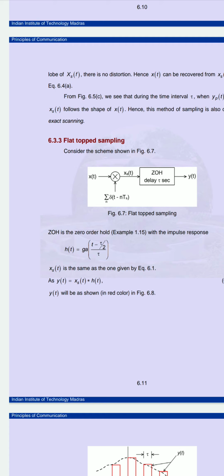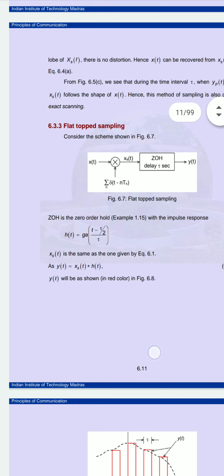Just now we have studied about the impulse. So here we are taking the additional zero order hold with the impulse response. So our equation will become h of t equal to g of (t minus tau by 2) upon tau. Here xs of t is the same, the sampled function. We can take it as a sample signal.